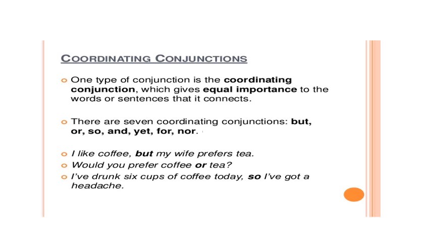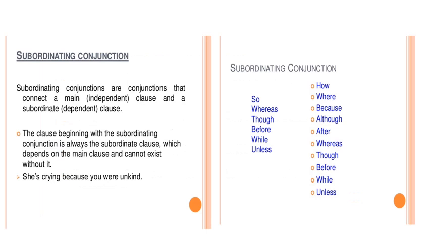See the next one. Would you prefer coffee or tea? So coffee और tea दोनों को equally treat कर रहा है. See the next one. I have drunk 6 cups of coffee today, so I've got a headache. ठीक है, the first part, I have drunk 6 cups of coffee, and I've got a headache, दोनों को equally treat कर रहा है, right? So this is the function of coordinating conjunction.